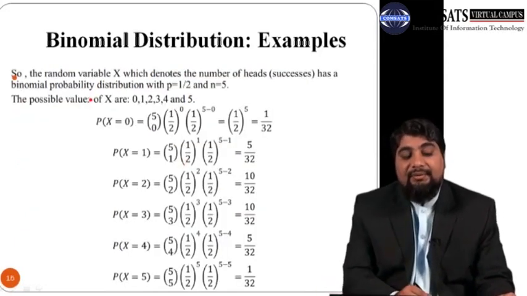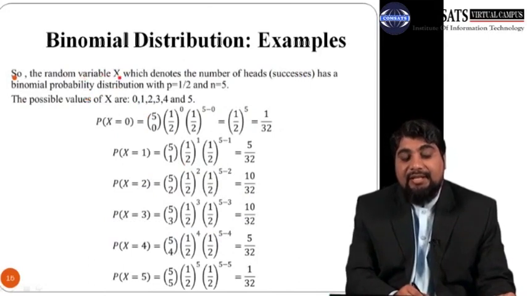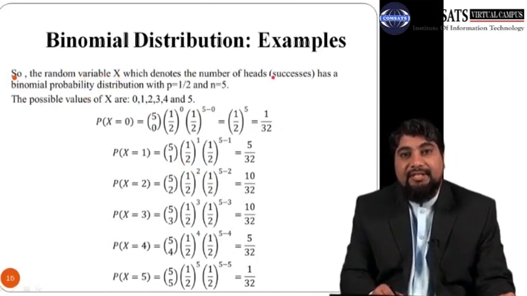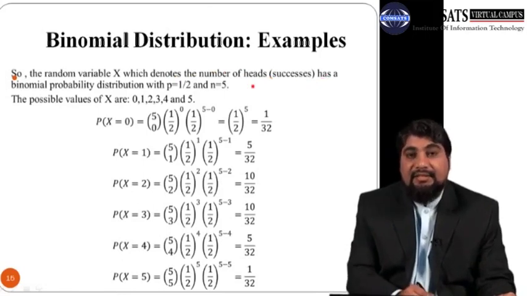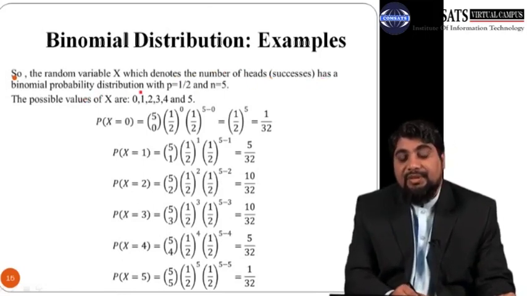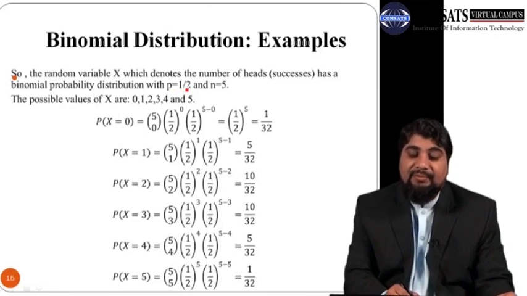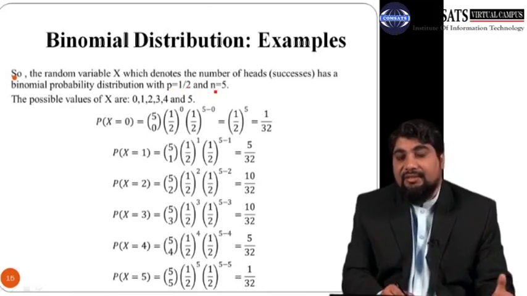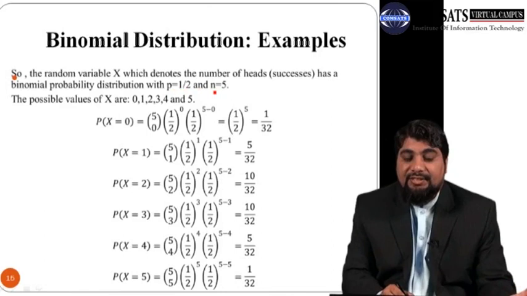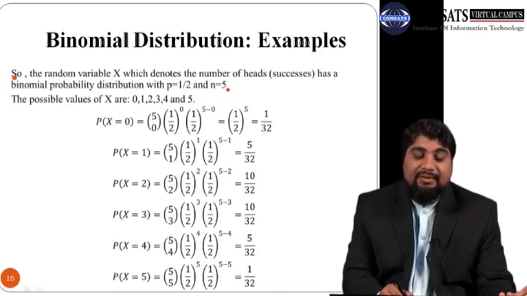So we can define a random variable x, which denotes the number of heads, or successes, and has a binomial distribution with parameters n and p, where p is the probability of head, which is 0.5 or 1/2, and n is the total number of times the coin is tossed, which is 5.